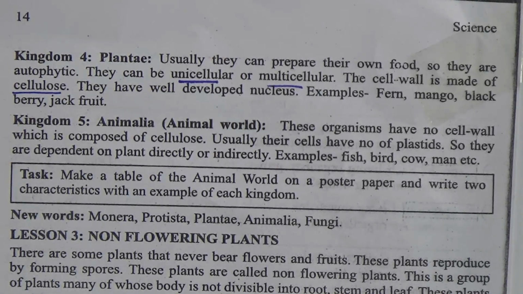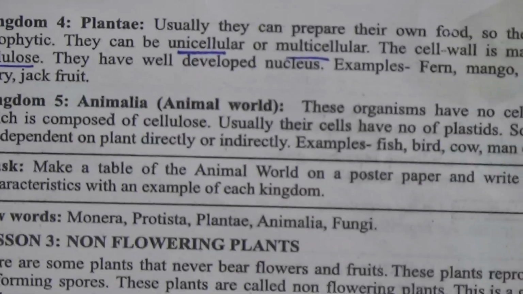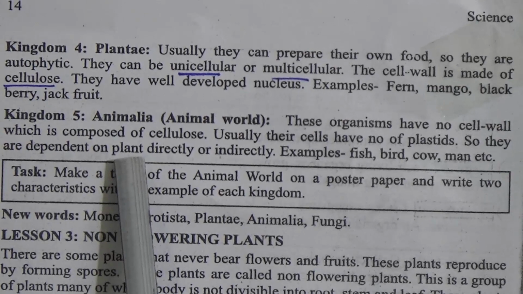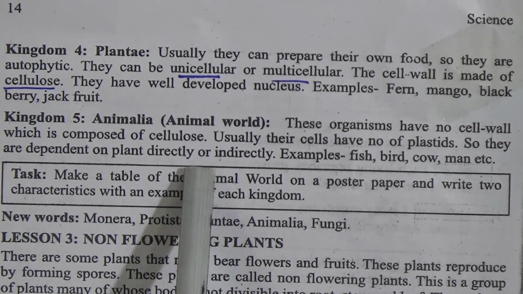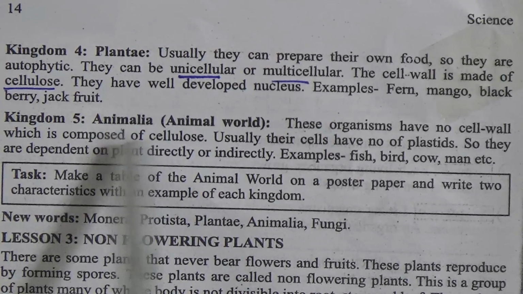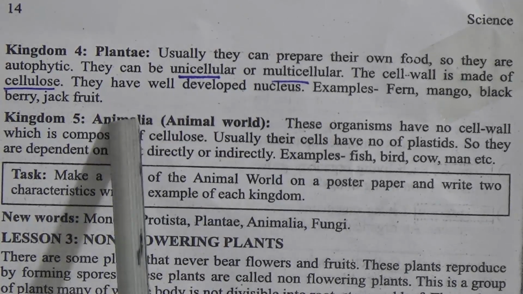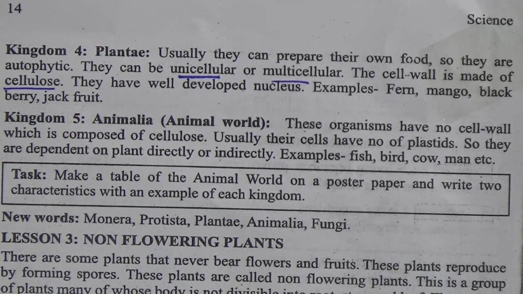Plastid is one thing that helps, with the help of sunlight, to carry out photosynthesis and make their own food. Plastids stay in trees or plants, but in the human body or in an animal's body they are always absent. So they are dependent on plants. Those animals in the kingdom Animalia cannot make their own food. They have to depend on plants for their food.